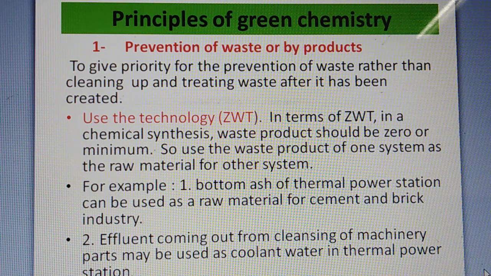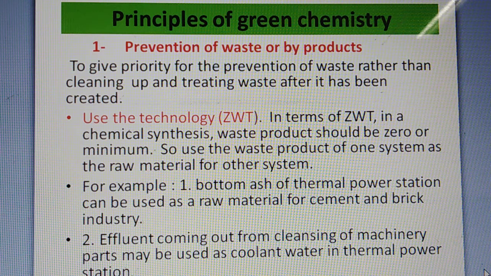So how are we going to prevent the waste or byproduct? By using the technology ZWT. What is ZWT? Z for zero, W for waste, and T for technology. Zero waste technology. In ZWT, in a chemical synthesis, the waste product should be zero or minimum. So use the waste product of one system as a raw material for another system.